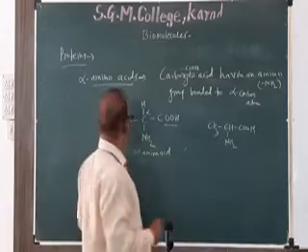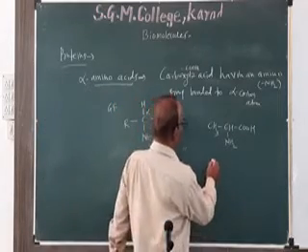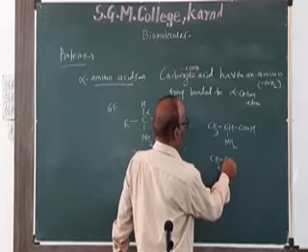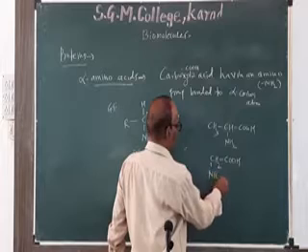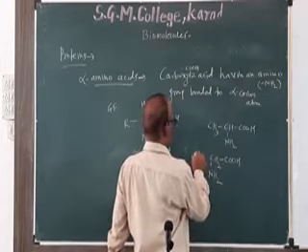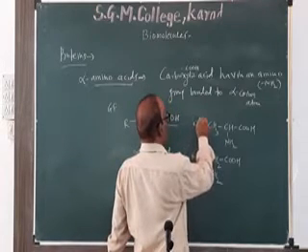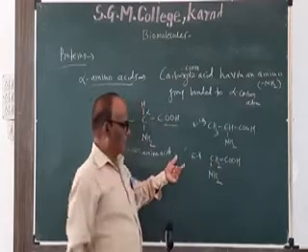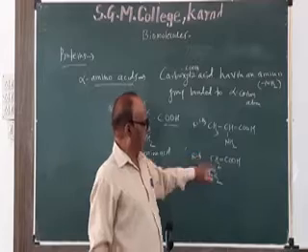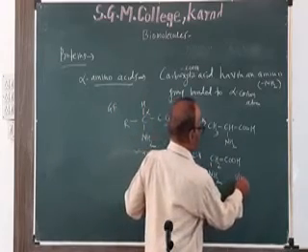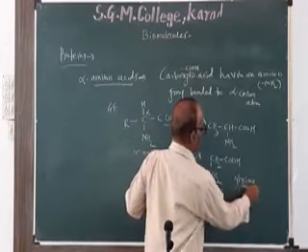Second example: if R equals H, then the formula becomes NH2-CH2-COOH, and this compound is called glycine.